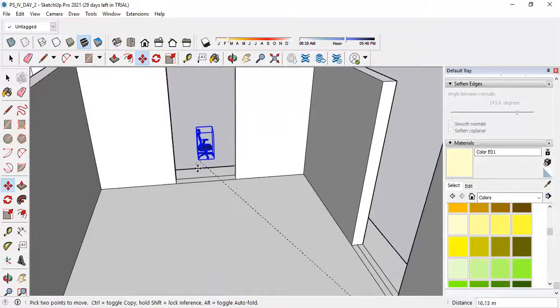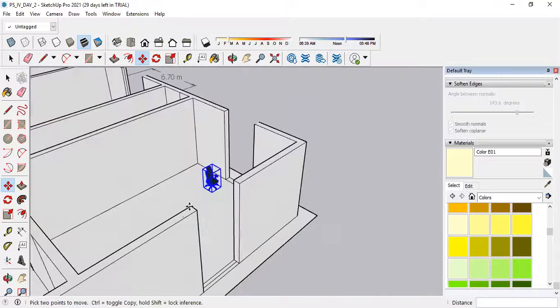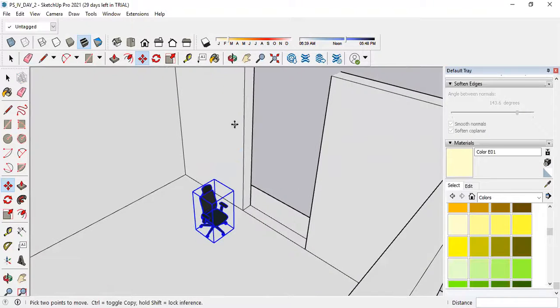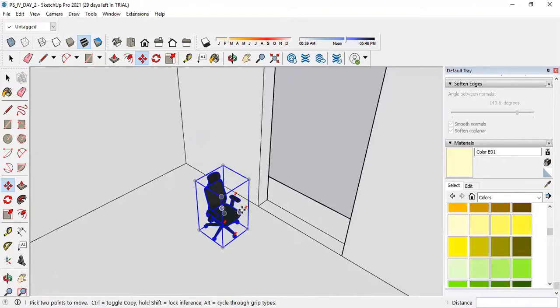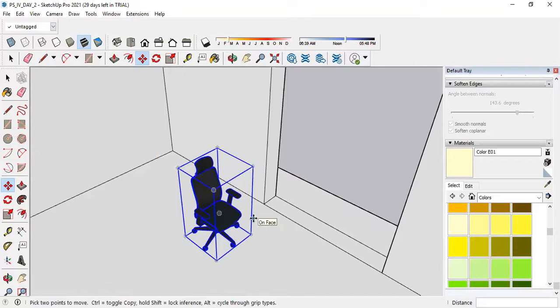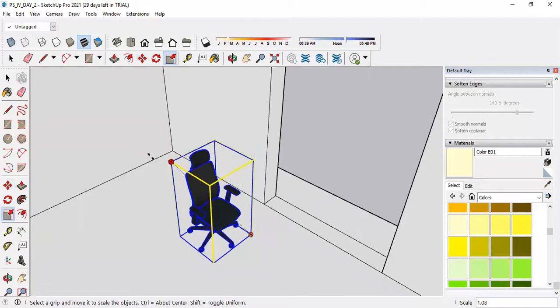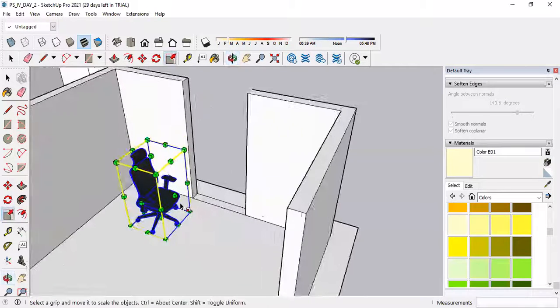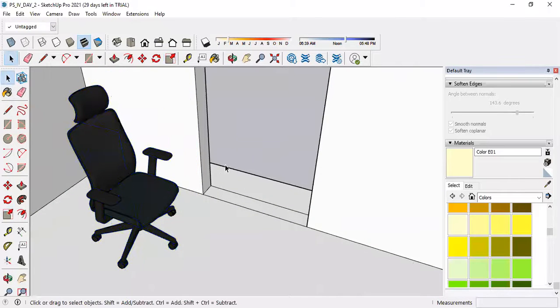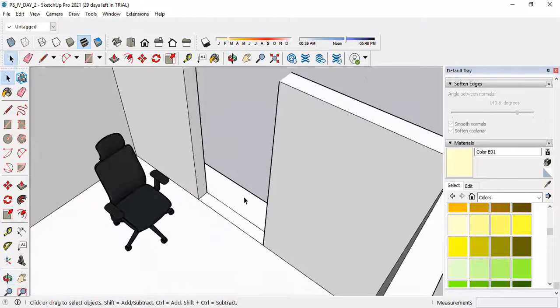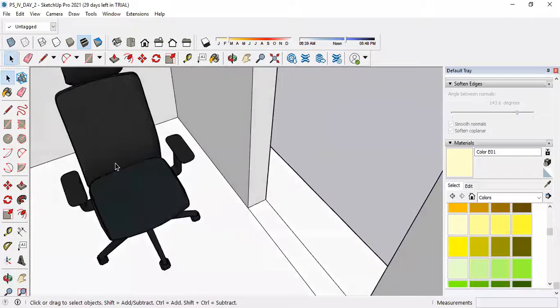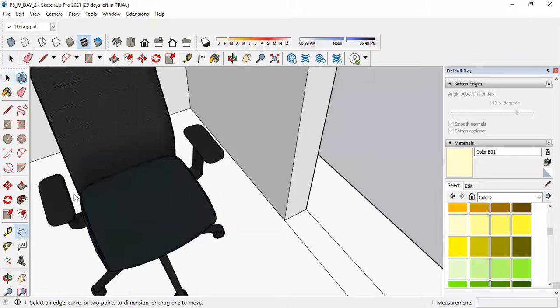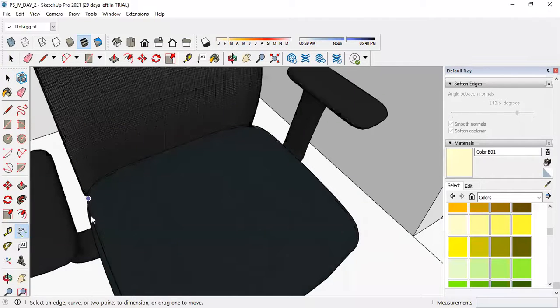Now the most important thing is, when you place it, the size of that chair is very small according to your drawing. How will I increase the size of the chair? There is an option called scale. I'll go to the scale and increase the height accordingly. If I want the perfect dimensions, I can select the dimension tool and simply measure the width of this chair.